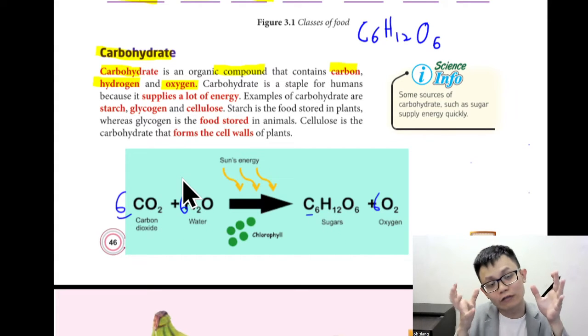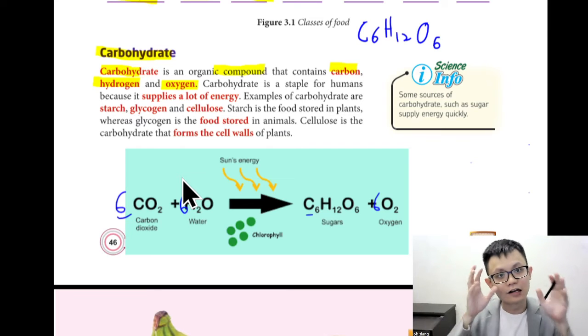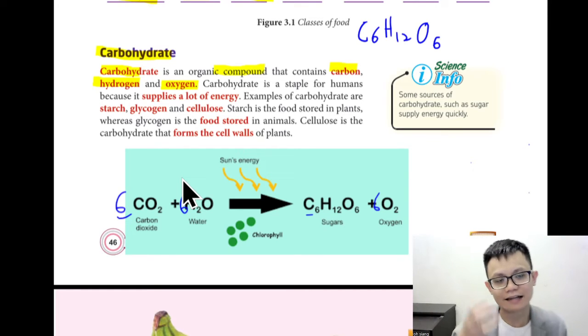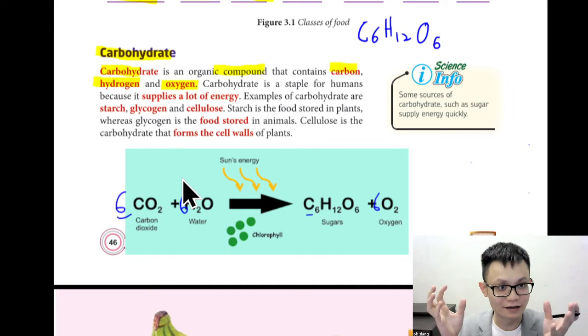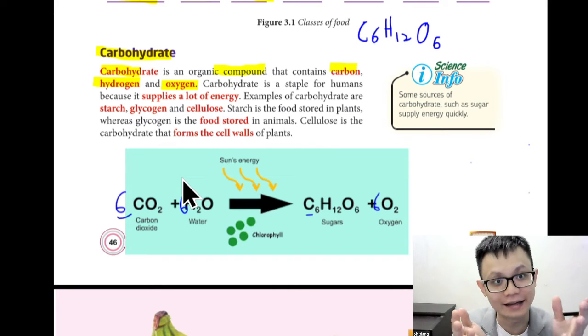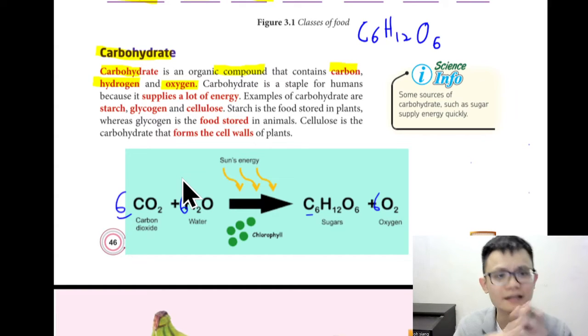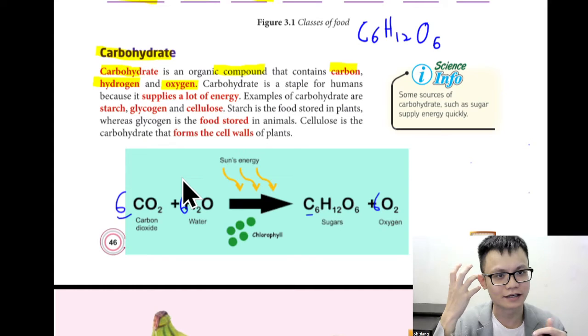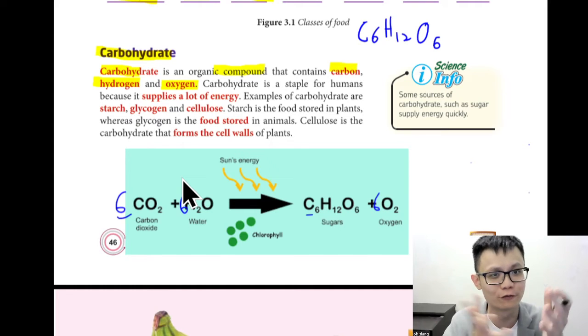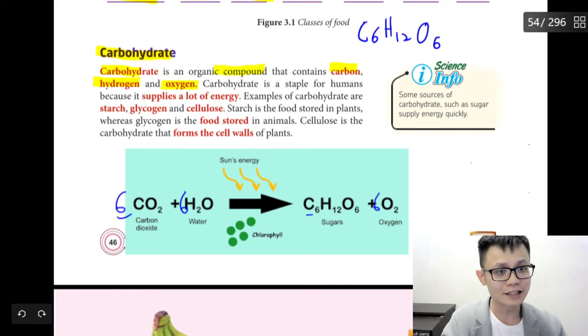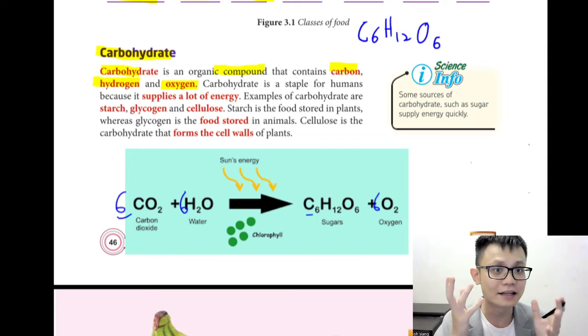So basically throughout this whole process, no new atom is created. It's just like the plant using the carbon dioxide and water to make sugar so that you can eat the plant. Correct or not? You can eat the sugar. This is a very amazing process, using carbon dioxide and water to make food for humans. And throughout this process, one thing we notice is nothing new is created.